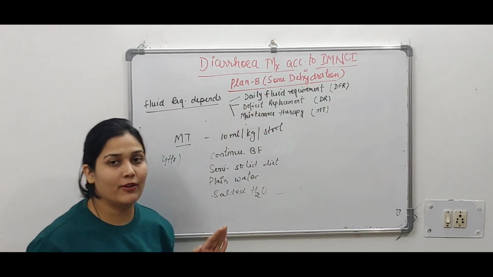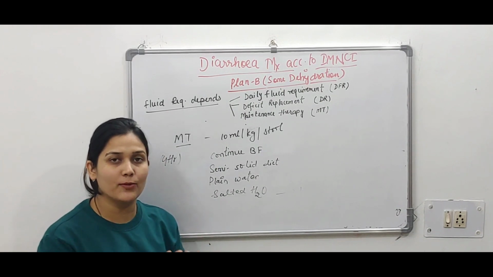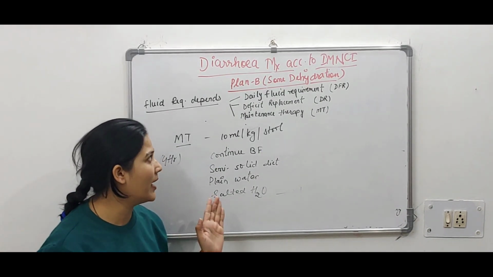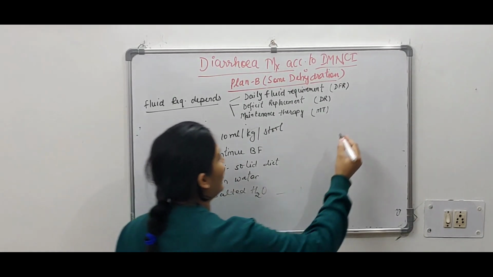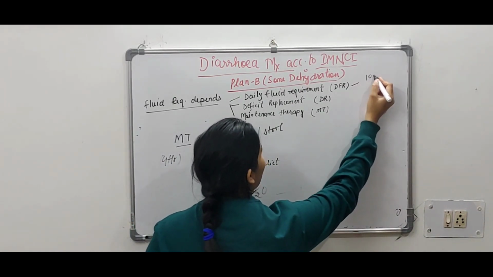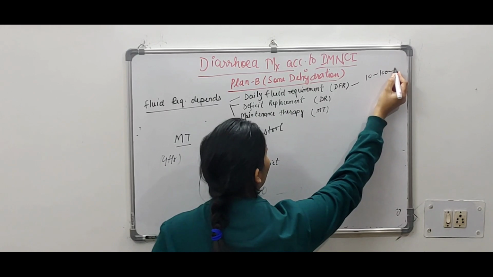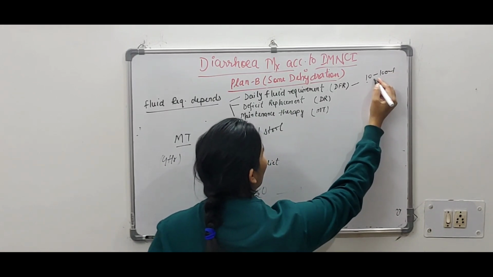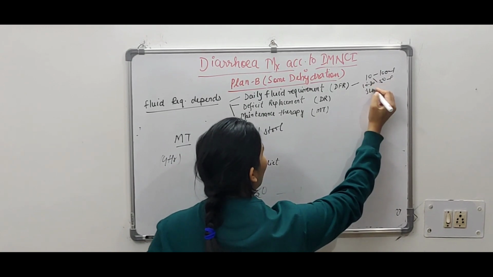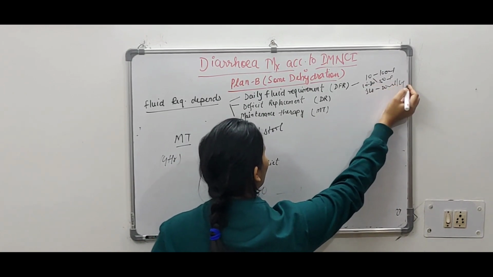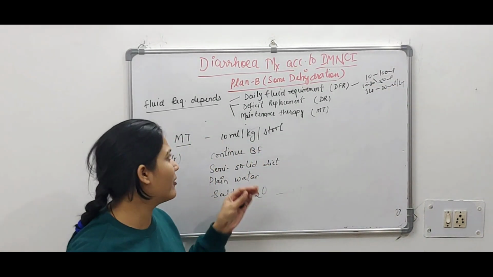Already we had seen the daily fluid requirement that should be given if the child is having some dehydration, plus deficit replacement. डेली रिक्वायरमेंट के अंदर हमने क्या पढ़ा था? up to 10 kg के लिए 100 ml per kg, नेक्स्ट 10 to 20 के लिए 50 ml per kg, और more than 20 है तो 20 ml per kg we are calculating, that is the daily fluid requirement.